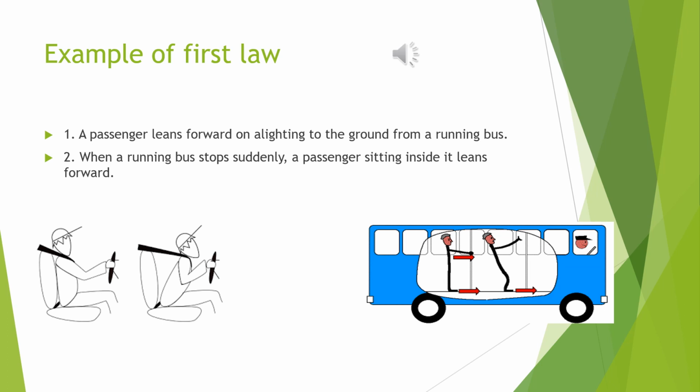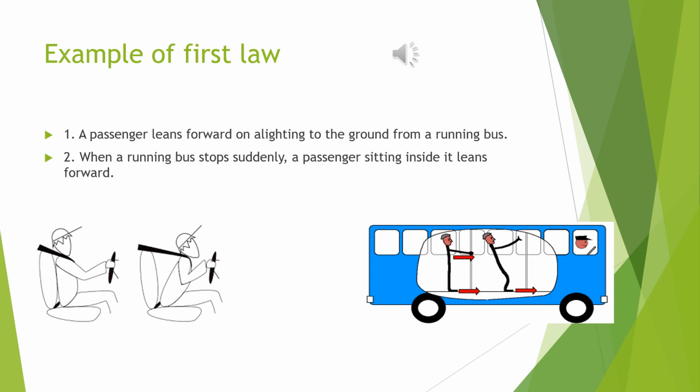Why? Because on touching the ground, the lower part of the body of that particular passenger comes to rest because the ground is at rest, while the upper part of the body of that particular person still tends to continue in its state of motion with the speed of the running bus. Thus, he leans forward.